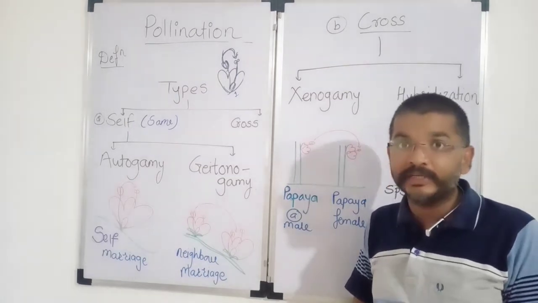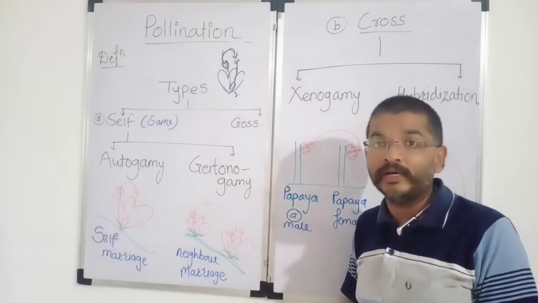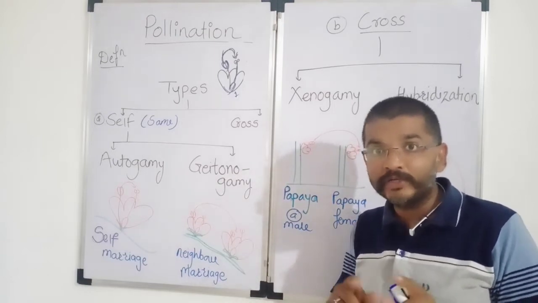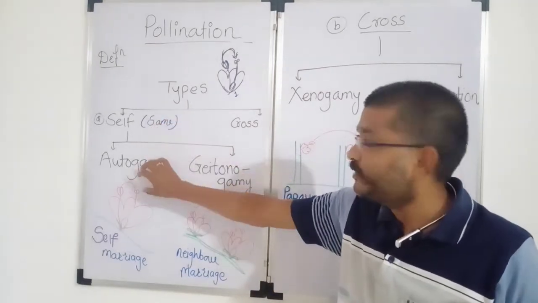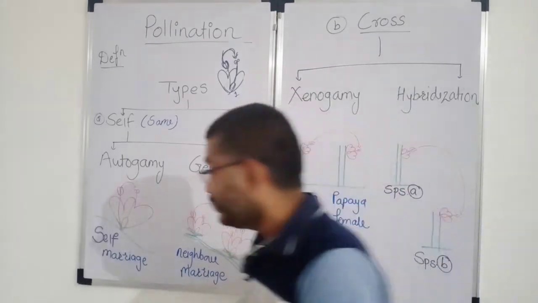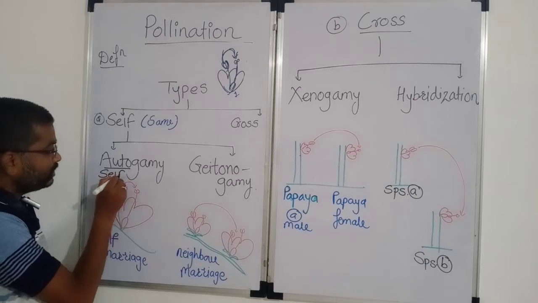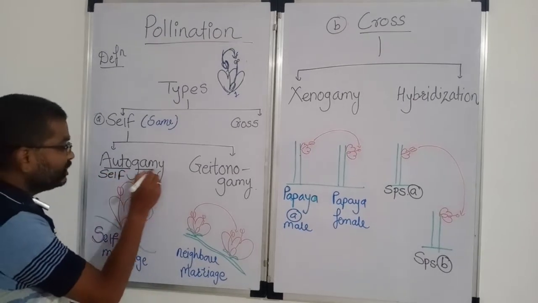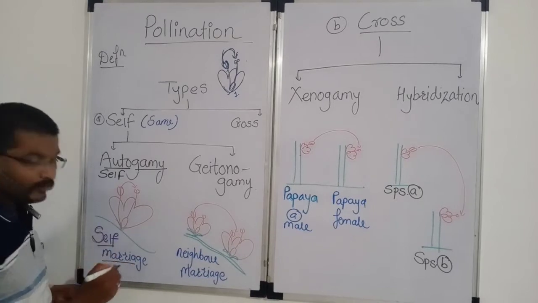Sometimes the pollination takes place between two flowers, but here the flowers should be born on the same plant. So based on this single difference, self-pollination is divided into two subtypes: autogamy and geitonogamy. So what is autogamy? Auto means self. What is the meaning of auto? Auto means self and gamy means what? Marriage. Therefore, here I have written self-marriage.